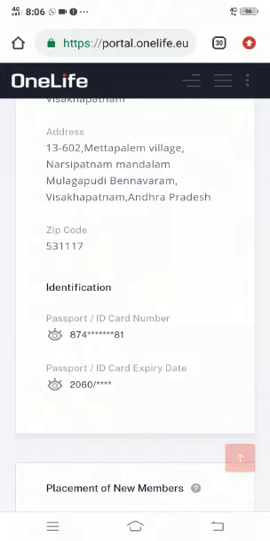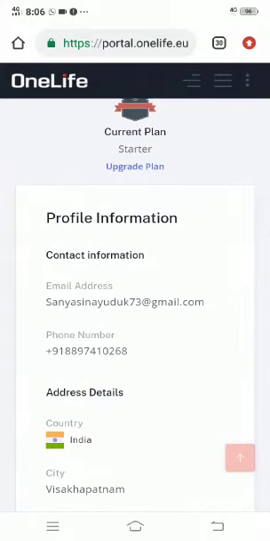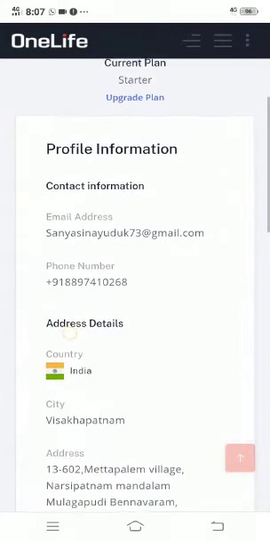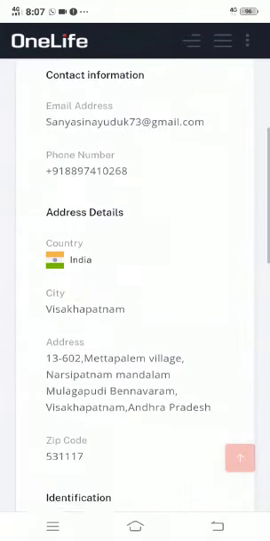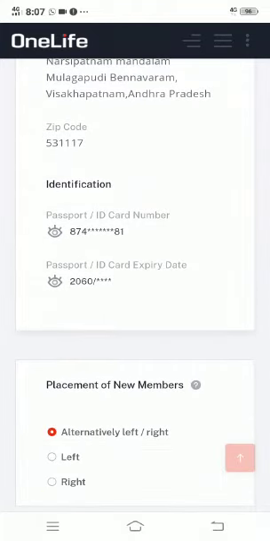Before uploading or before checking whether your KYC has been completed or is pending, first of all, you have to check your profile. Check whether you completed all the fields like mail address, phone number, country, city, address, zip code, identification, or we can call it the ID card number, and its expiry date.